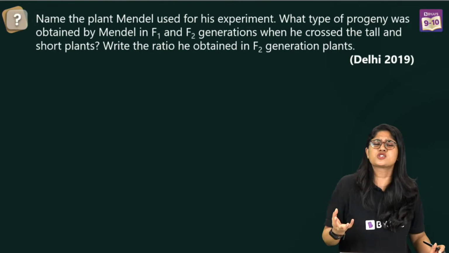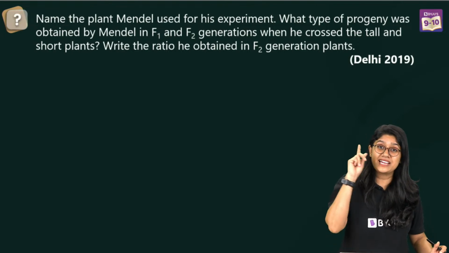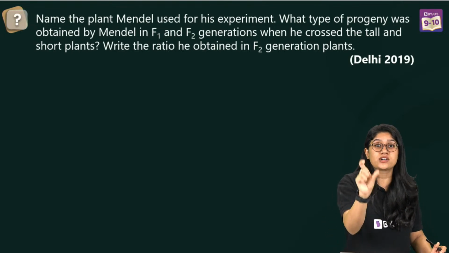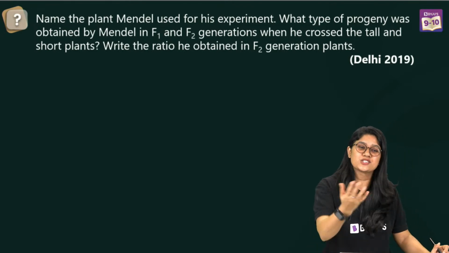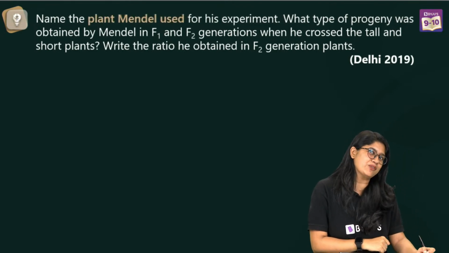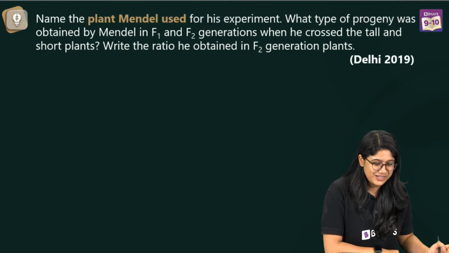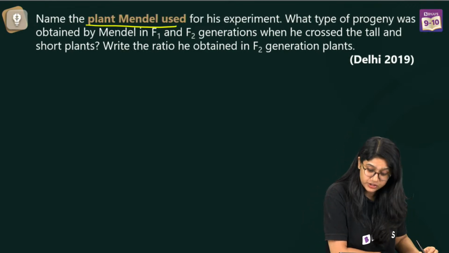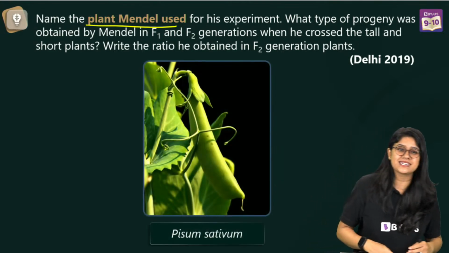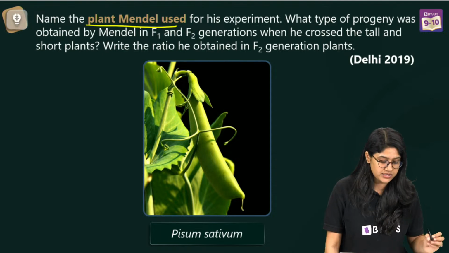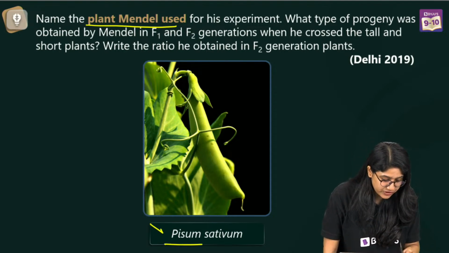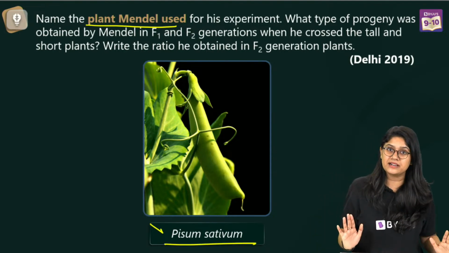The pronunciation is also really very easy, but in the examination, it will be focused on what you write. Okay? So here we have, as you are already mentioning, so I'll not be spending much time over here because you already gave me the answer. The plant which Mendel used to perform his experiments is a pea plant, and the scientific name of the pea plant is Pisum sativum. Okay, please make sure you write the spelling correctly.